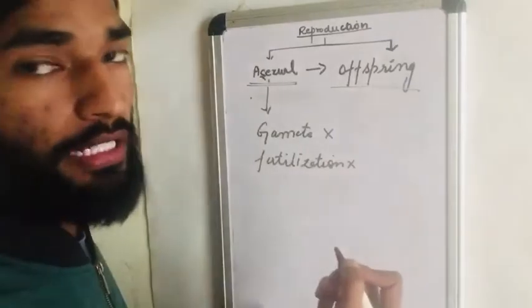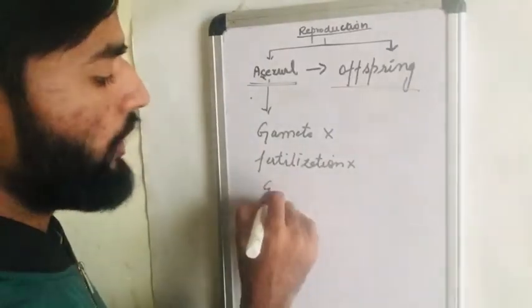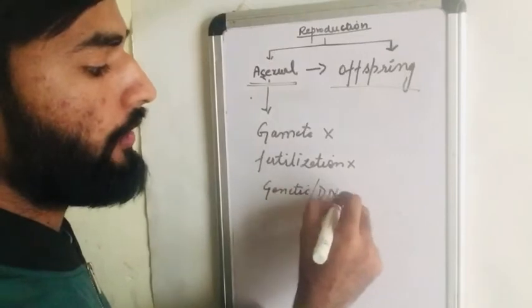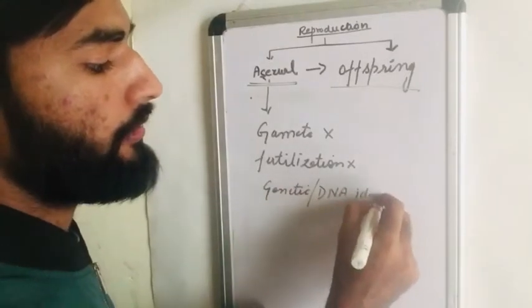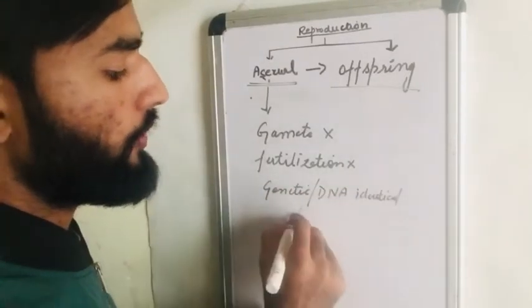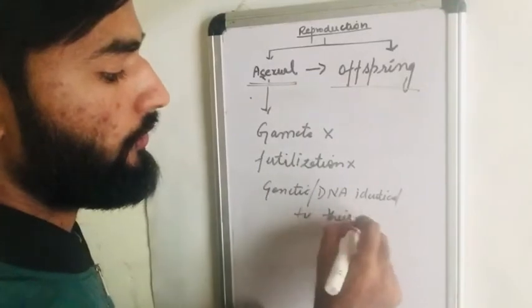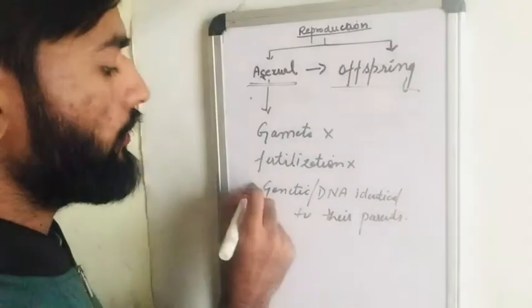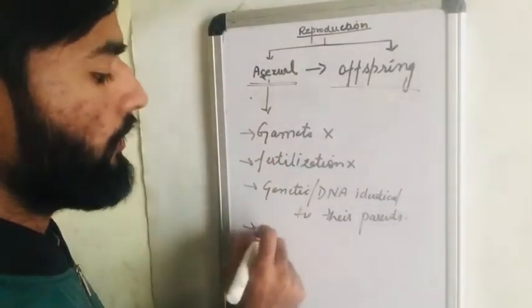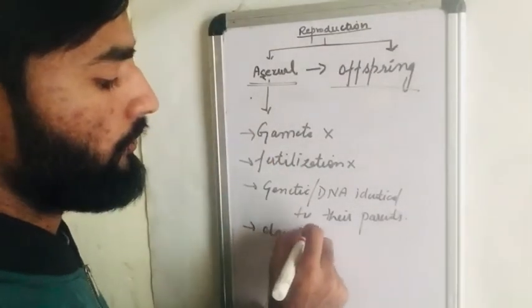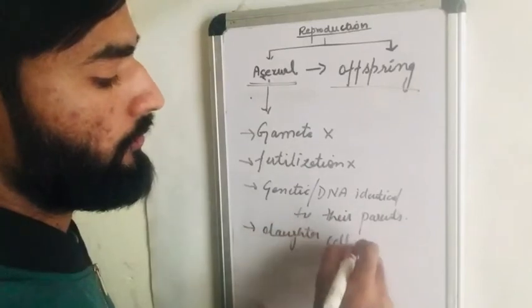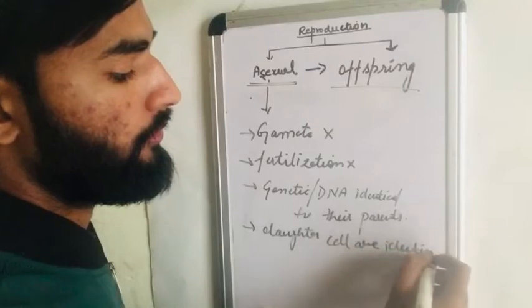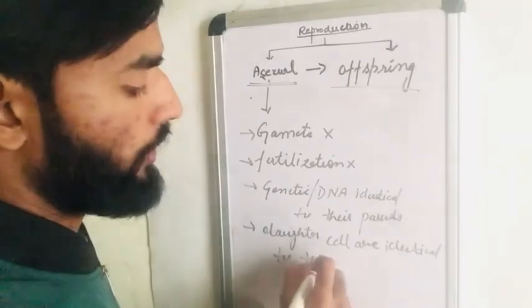If there is no fertilization, the genetic information, or you can say DNA, is identical to their parents. Or you can say the daughter cells are identical to their parents.